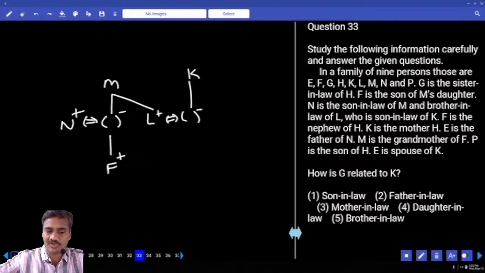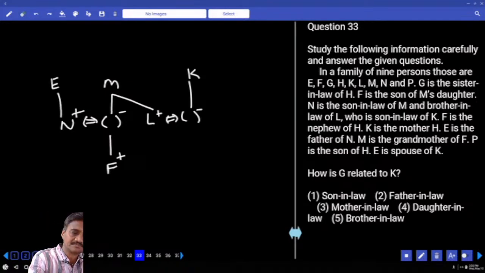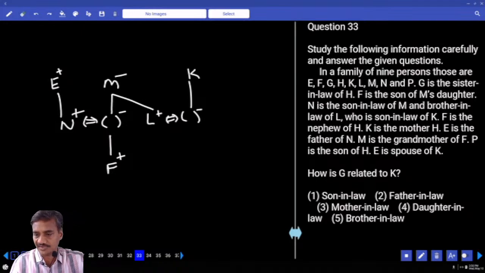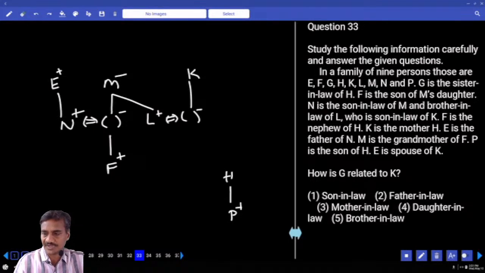And F is the nephew of H. And E is the father of N. Now E is the father of whom? E is the father of N. And M is the grandmother of F. P is the son of H. Now this P is the son of whom? P is the son of H.